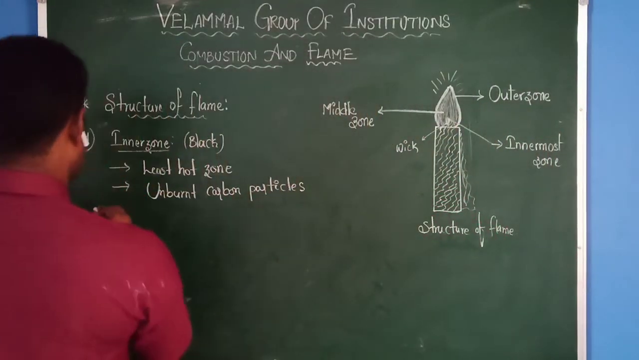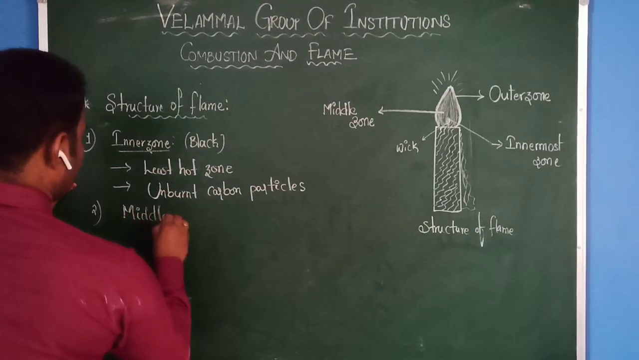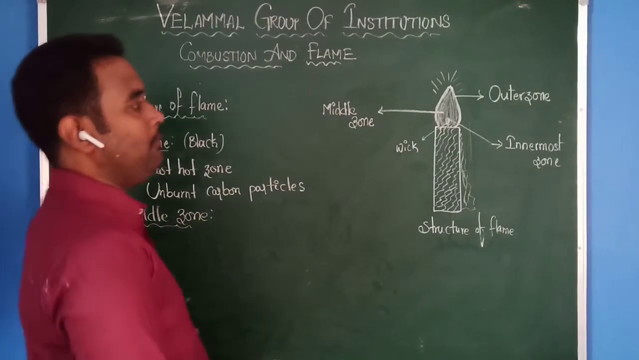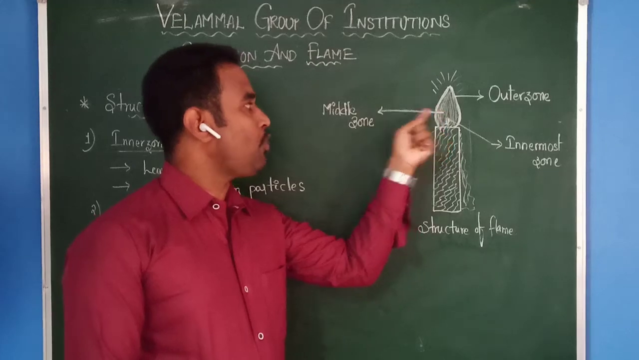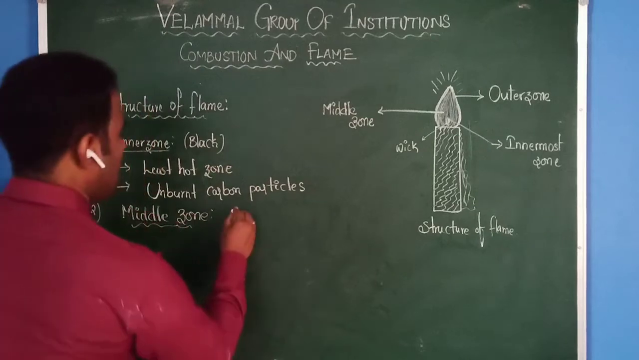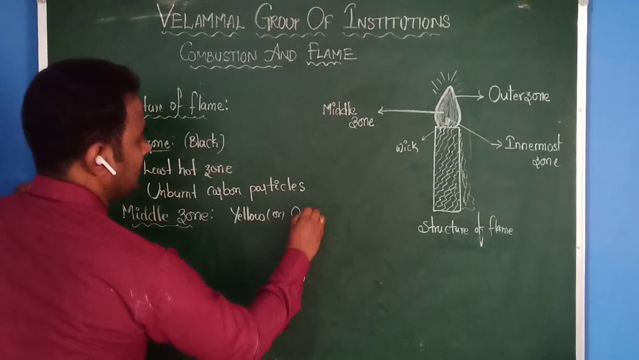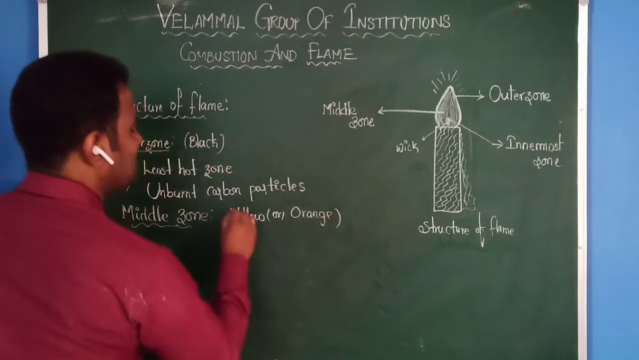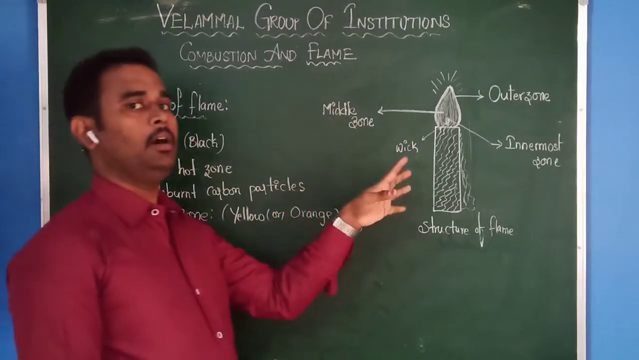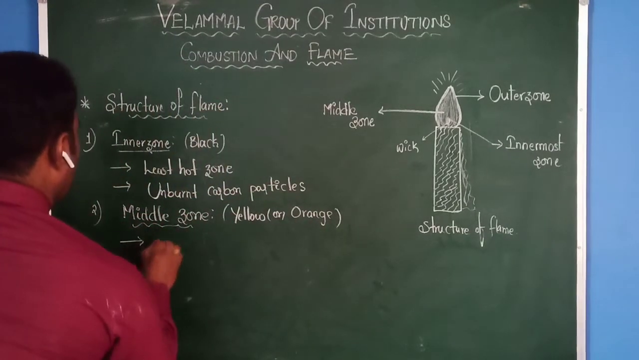Let us start with the next one, that is nothing but the middle zone. Okay, usually when you check the candle in the middle, this is called the middle zone. You can see different types of colors. Usually it comes under yellow sometimes or orange, yellow or orange in color. You can see both the colors. Okay, and moreover it comes under neither more hot nor least hot, it comes under the moderately hot zone.